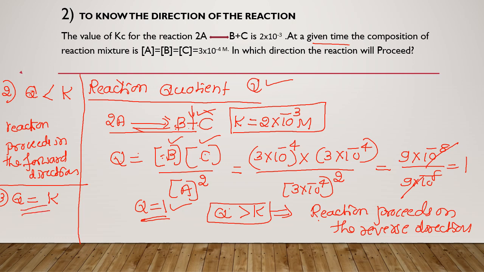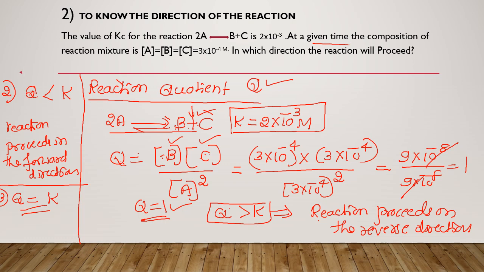We can also, based on the value of K, equilibrium constant, predict the direction of the reaction. So for that we need a reaction quotient Q. What is the reaction quotient Q? It is same as equilibrium constant, but we can write the expression for Q similar to equilibrium constant at any given time, whereas equilibrium constant expression is written only when the reaction is at equilibrium.